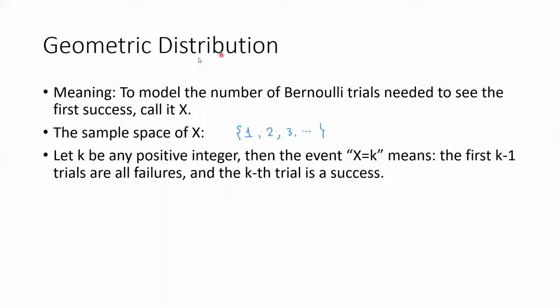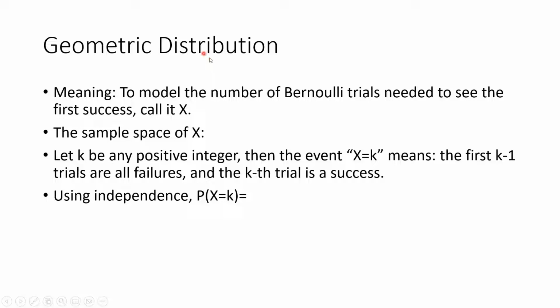Let little k be any positive integer, 1, 2, 3, 4, and so forth. Then the event x equals k means that the first k minus 1 trials are all failures, and the kth trial is a success. That implies that the first success appears in the kth trial.